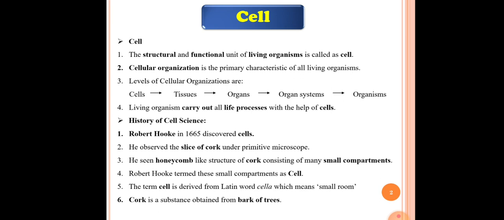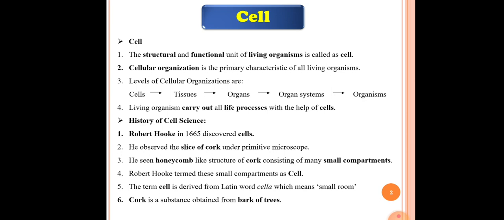In the history of cell science, the first point is Robert Hooke discovered the cell in 1665. Clear? This is a very important point. The second point here is he observed a slice of cork under a primitive microscope. At the time of Robert Hooke, there were primitive microscopes, and he observed the slice of